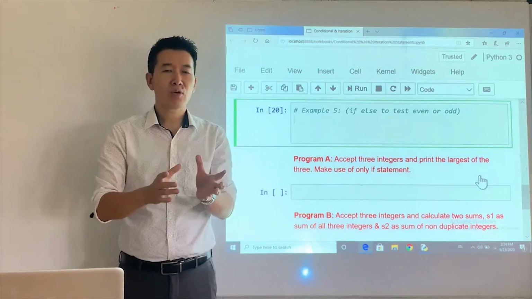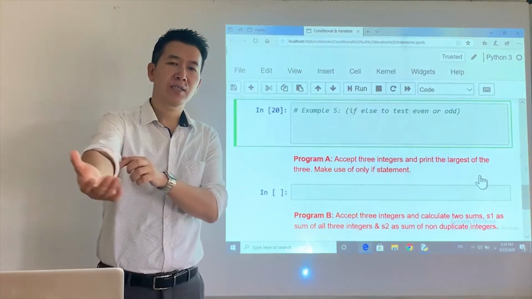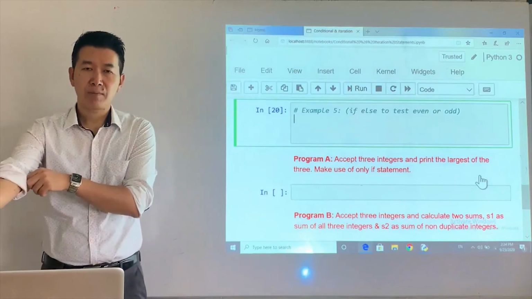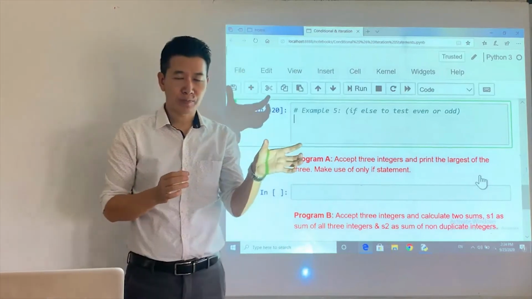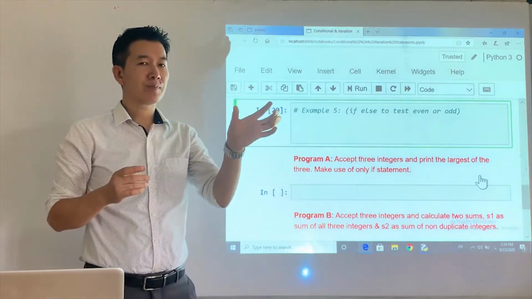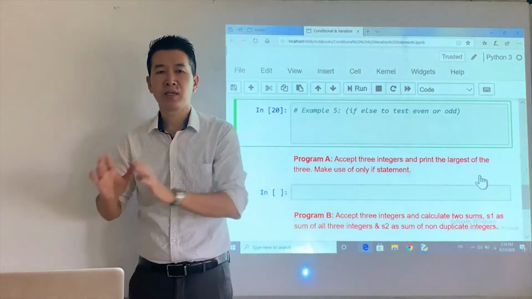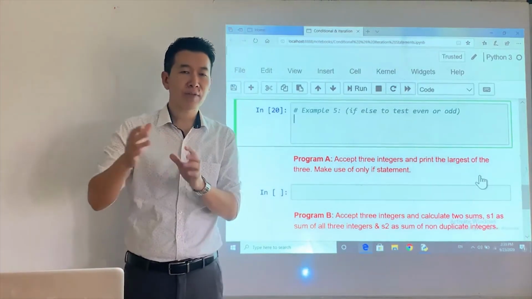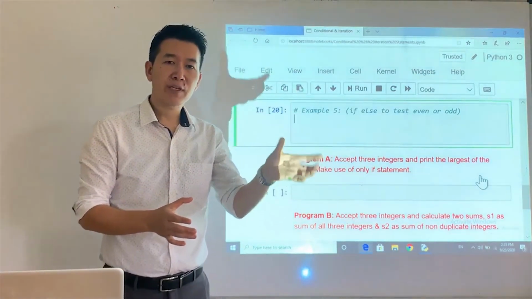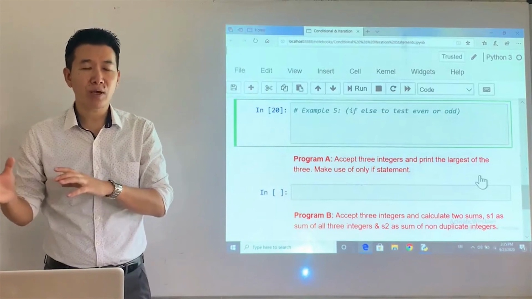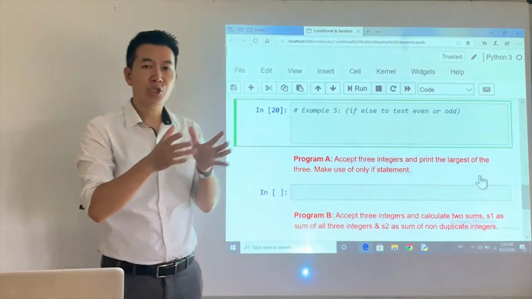So the logic or the algorithm of this program is how you check, how do you know whether a given number is even or odd. We immediately divide that number by 2. If a number is divided by 2, the remainder will either be 0 or 1. It cannot be 2, right? So if the remainder is 0, that number is an even number. If the remainder is 1, that number will be odd. So this is the crux of the logic of this program.